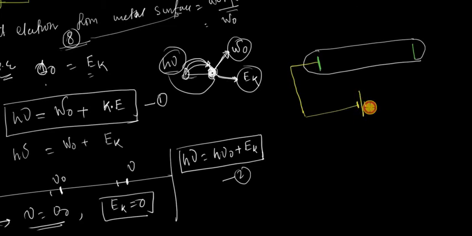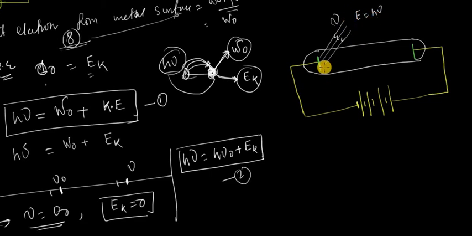Radiation is now incident on the metal surface, so that electrons are ejected, because the frequency is nu and the energy of the photon is h nu. Electrons are ejected from the metal, and they move to the anode. We get a current right here.